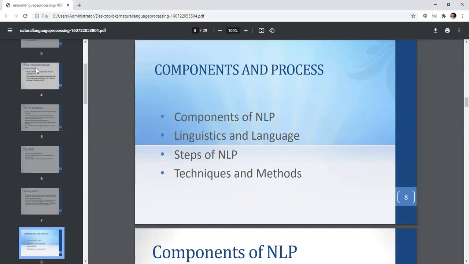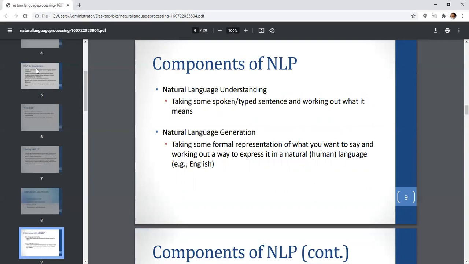Now, the components of NLP are very important to understand. There are two components of natural language processing: natural language understanding and natural language generation. So, what is natural language understanding? Taking some spoken or typed sentence and working out what it means is called natural language understanding. It means a spoken or typed text is available, and you have to perceive what it means. That is understanding. While what is natural language generation?